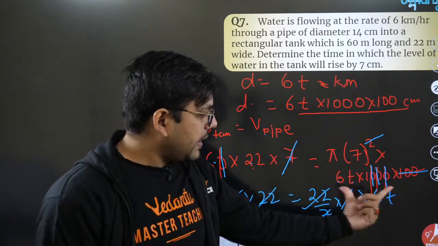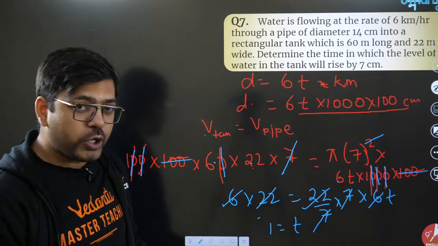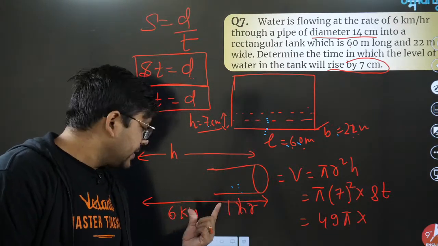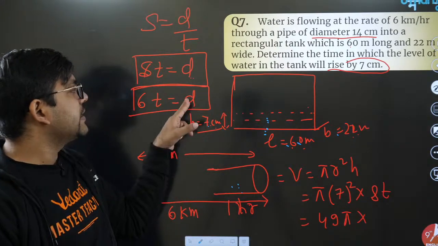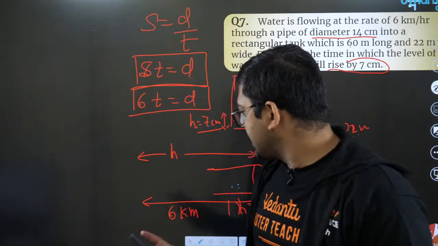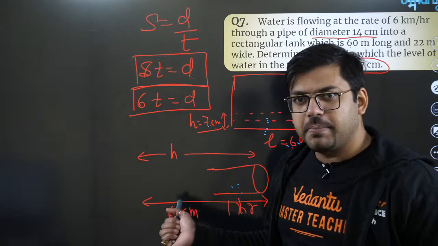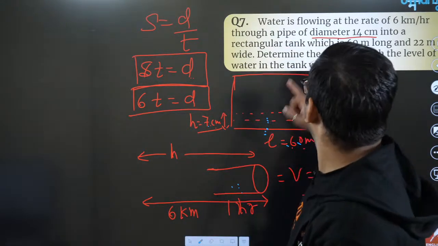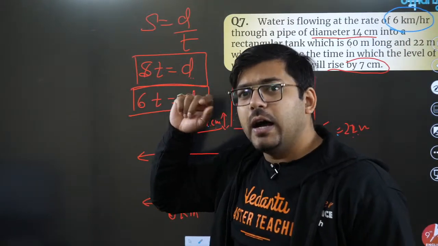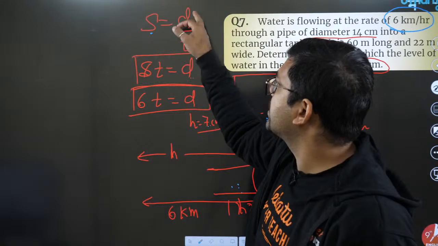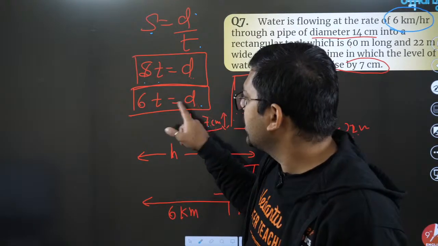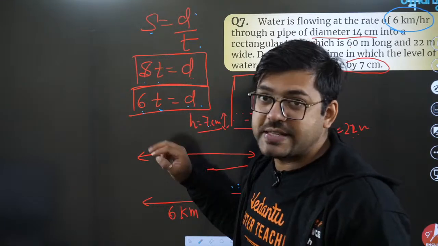For this h, I told you a story that the height of this cylindrical pipe will be equal to the distance traveled. You have to just remember this. Height of the cylindrical pipe will always be equal to the distance traveled. So speed is given. How to find the distance? Using speed equals distance by time. Do the cross multiplication. Speed into time equals distance. So we got speed into time equals distance, 60.